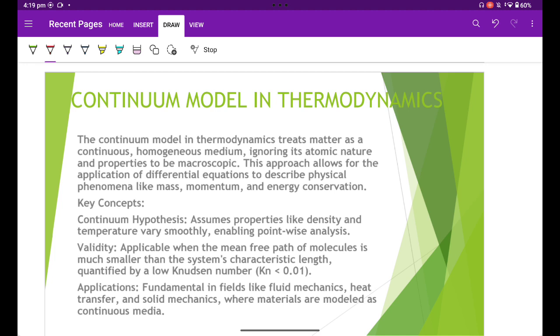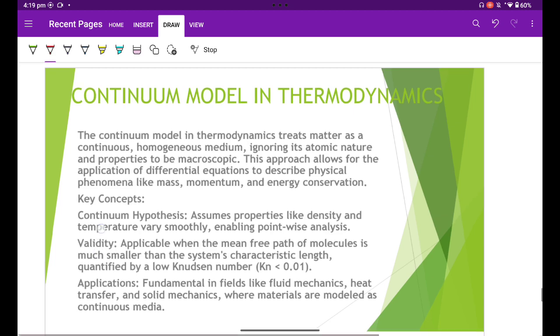We define the properties as continuous functions of space and time when the dimension of an individual particle is negligible with respect to the overall dimension of the system, and the size of the container is much larger than the mean free path of the molecule. That is the continuum model of thermodynamics.